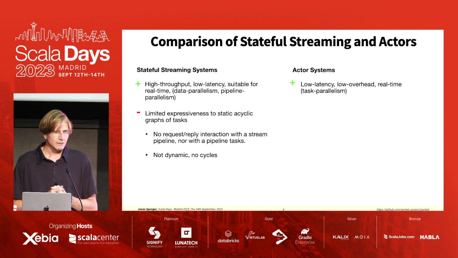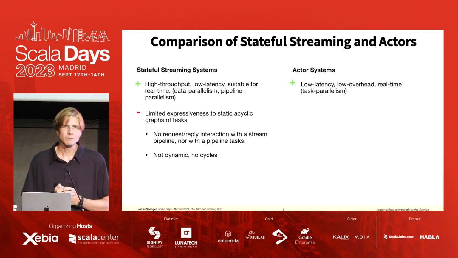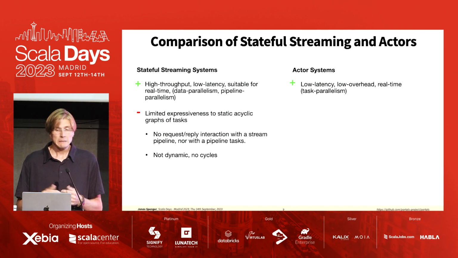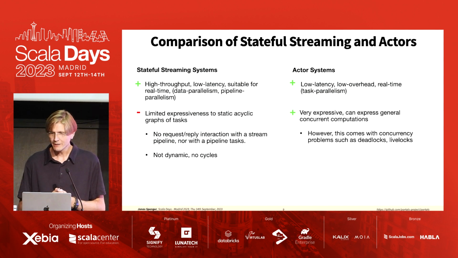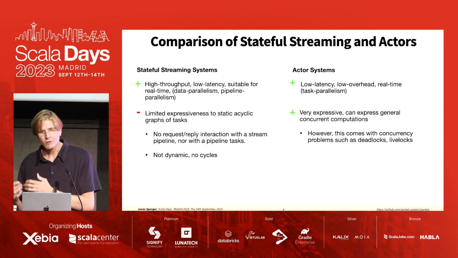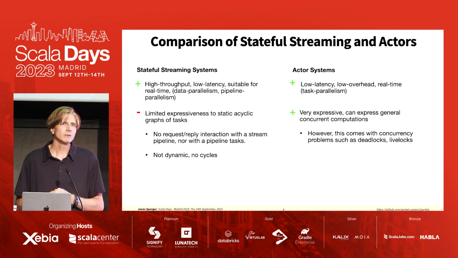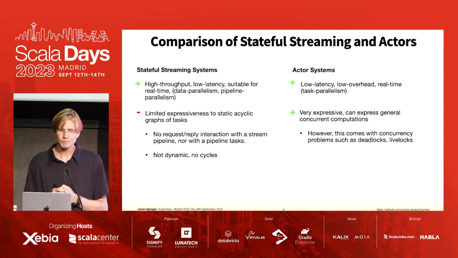The second issue, as I said, is that it's not very dynamic, and we cannot express cycles in these systems. And cycles are necessary for many iterative programming models and so on. So these are very great limitations. Actor systems, on the other hand, are very expressive. You can express general concurrent computations. But expressing general concurrent computations also comes with many of the bad things about being so general, right? You might have deadlocks, you might have livelocks, and there are many issues with that too.